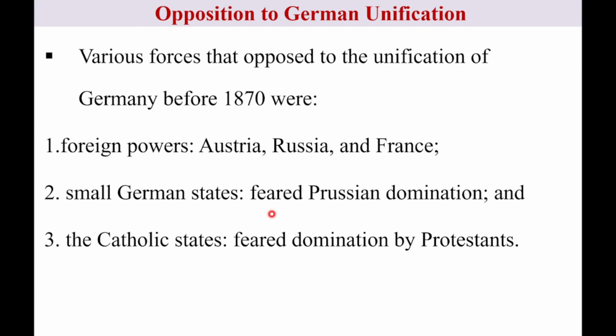Austria was dominating the German Confederation. Prussia also began to lead the process of German unification. In that case, the other 38 small German states feared the Prussian domination.